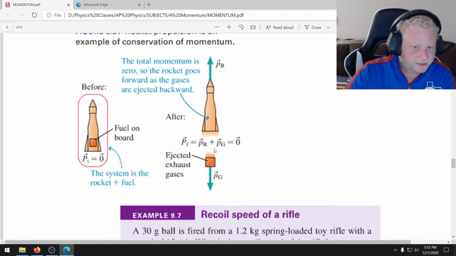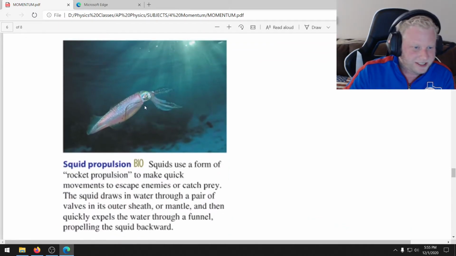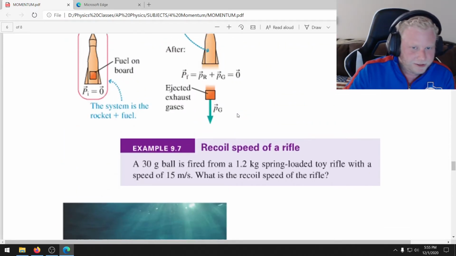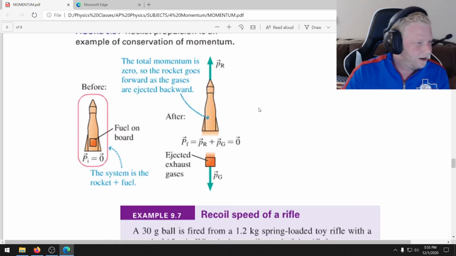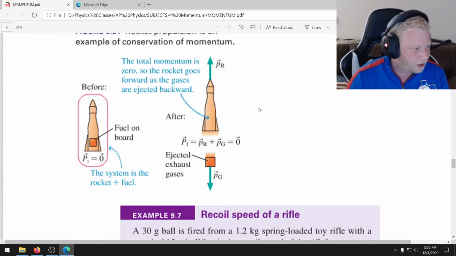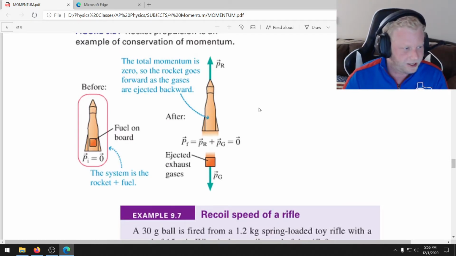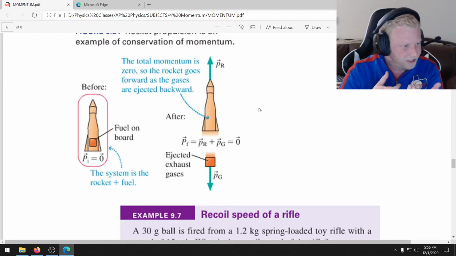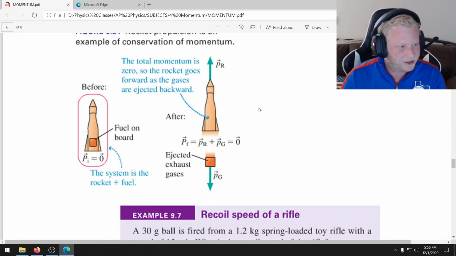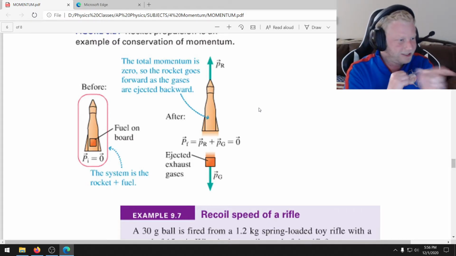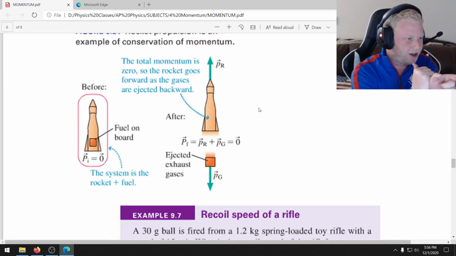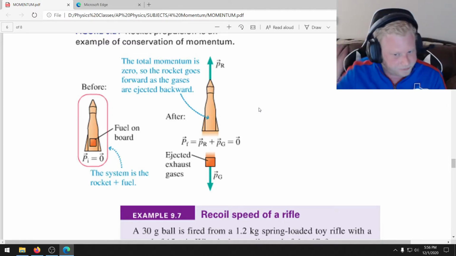And that's how rocket ships work. It's the same way with, say, your squids, or the scene in Wall-E we talked about during Newton's third law, where he's got the fire extinguisher. Same idea there. Momentum must be conserved. If there's momentum granted this way, the other object must get the same amount of momentum in the opposite direction.